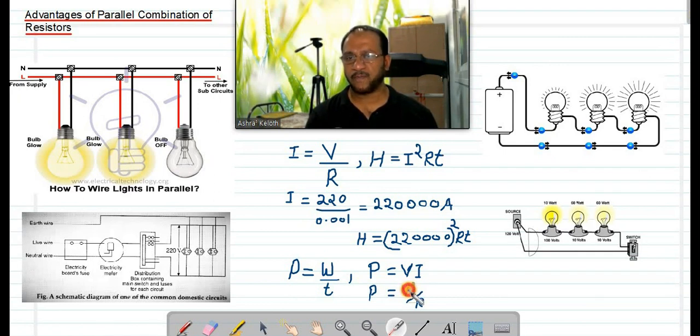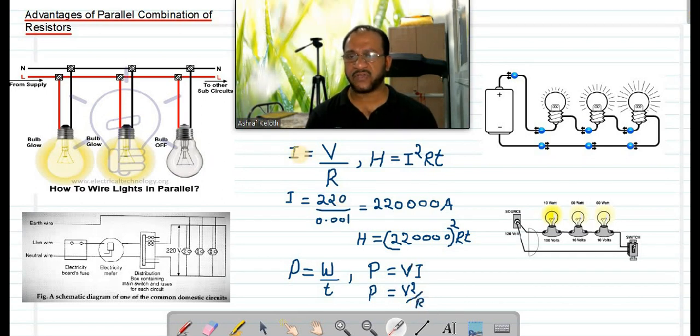So in your room, there is a bulb of 5 watts, there is a fan of 60 watts, and there is an AC of 2000 watts. Now my question is, out of these three devices, which is having highest internal resistance? So the LED bulb. Very good. In a circuit, the smallest power device, the LED bulb, is having highest internal resistance.